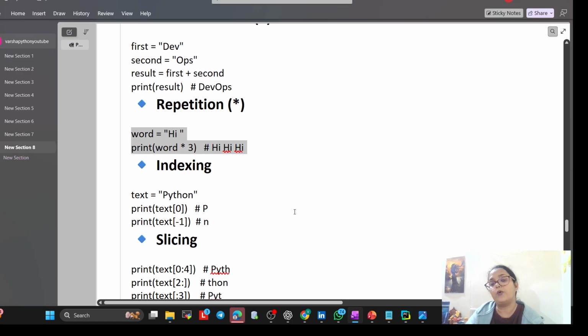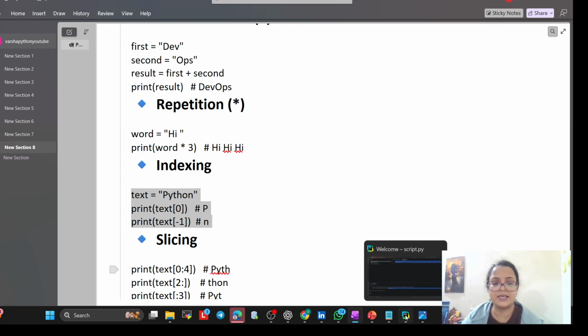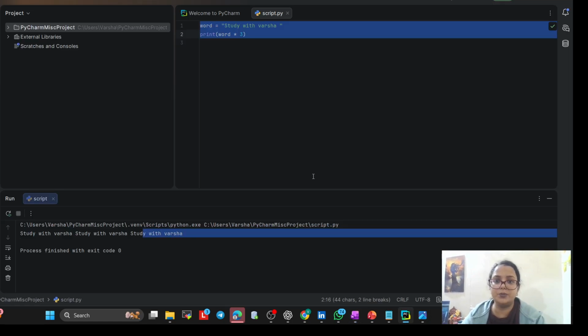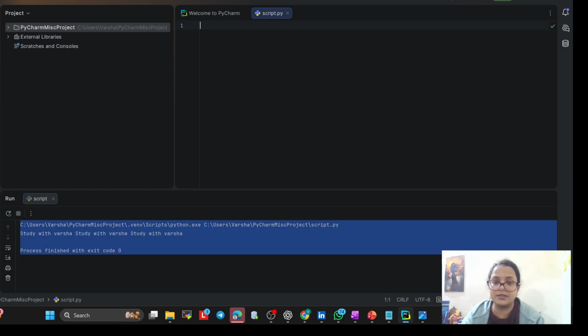Okay. Now indexing in Python. So text is Python, print text 0. Let me explain indexing with the help of this example only, because if you are using it for the first time, it's really difficult. Indexing means some value is there.